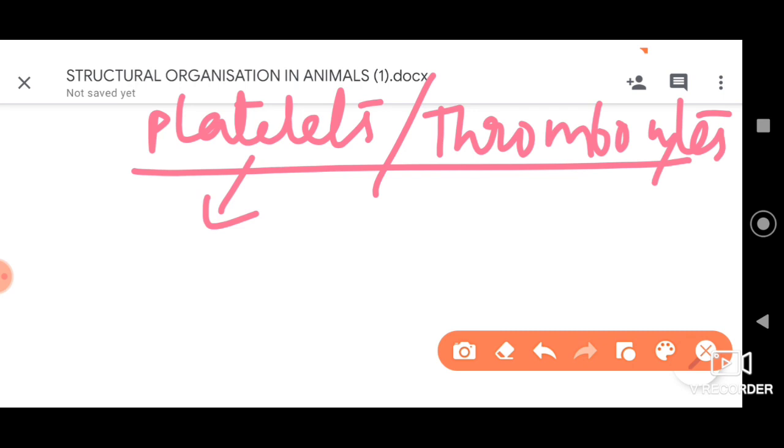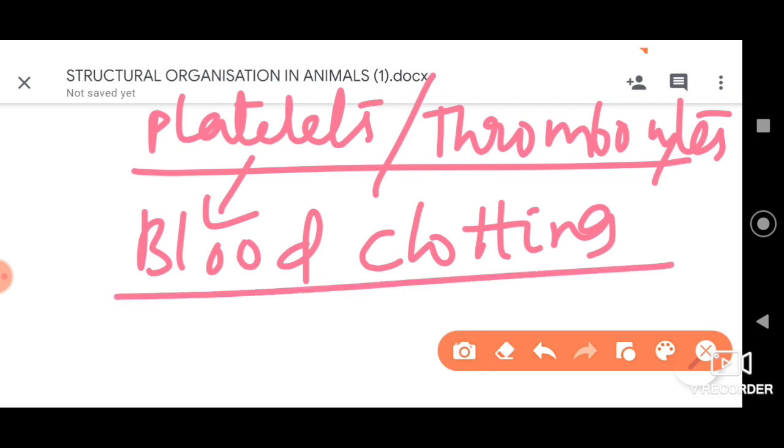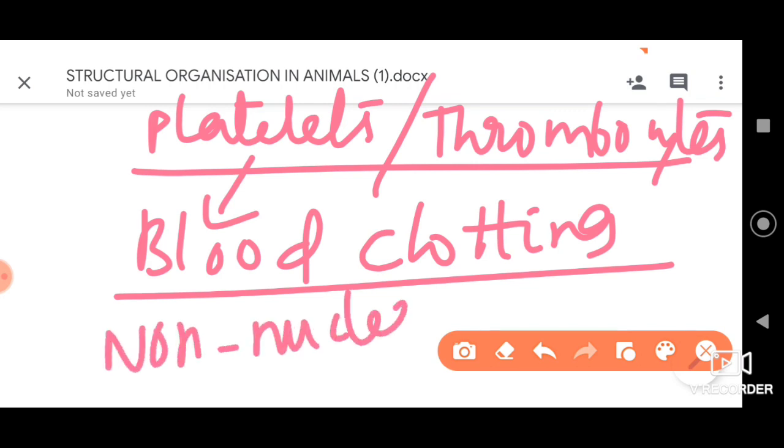They are important for blood clotting in our body, dear students, and they are also important to provide us immunity against infection. Generally, these cells are non-nucleated or enucleated. They do not possess a nucleus.